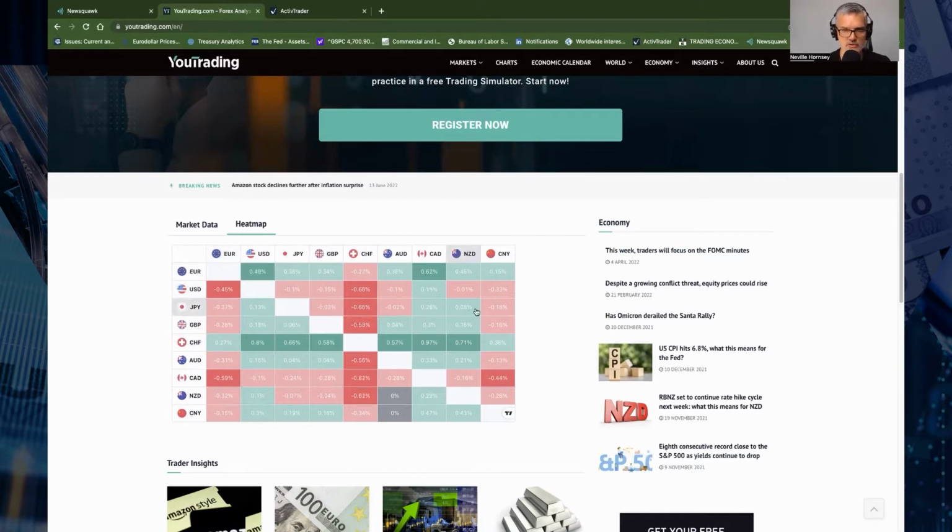The yen is also relatively mixed, so there's no real risk on, risk off sentiment there. However, if we look towards the CAD and the New Zealand dollar, they are weak. The CAD looks like it is the weakest currency across the board. The Australian dollar is mixed. So at the moment, everything is in limbo, with no real clear risk on, risk off direction, mainly because we've got the FOMC tomorrow.